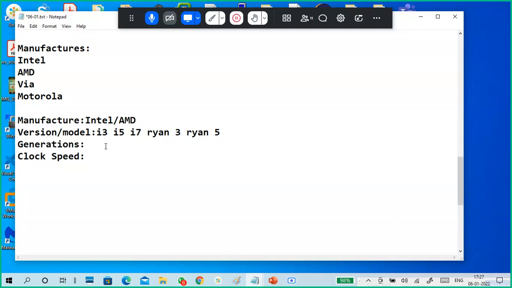And generations. Third generation, fourth generation. Currently we have the 10th generation from Intel, and the 11th generation. Both 10th and 11th are there in the market. Ninth is gone. 10th and 11th generation are compatible with each other.